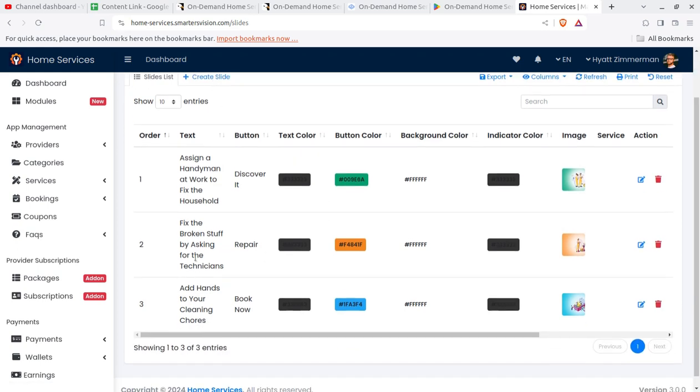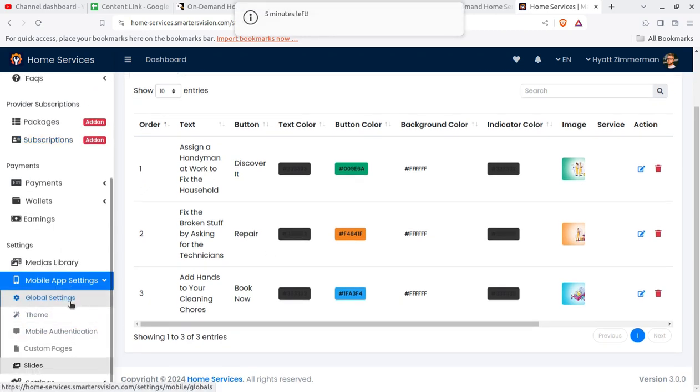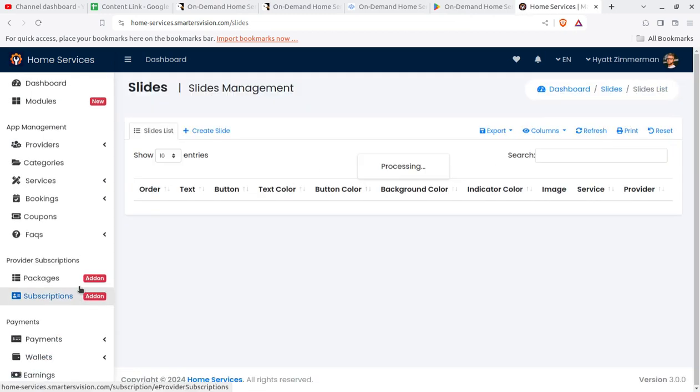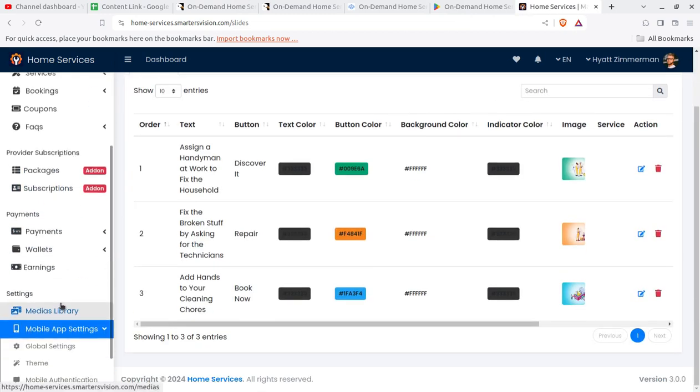So if you are offering multiple services like technician, handyman, and cleaning service providers, you can set the images that are displayed on the app, and you can change colors as well. So it is another important and good feature that is available in the app solution itself. So this is all for the setting perspective.